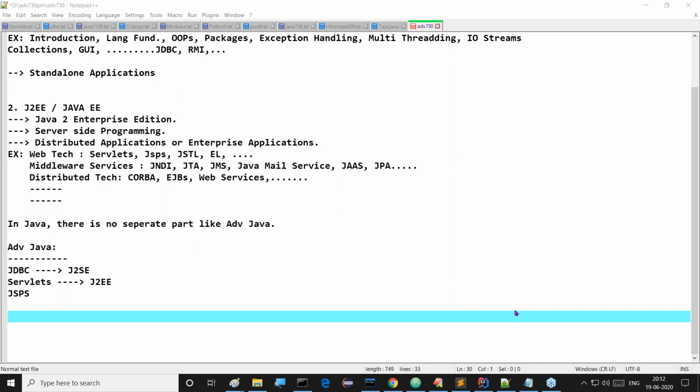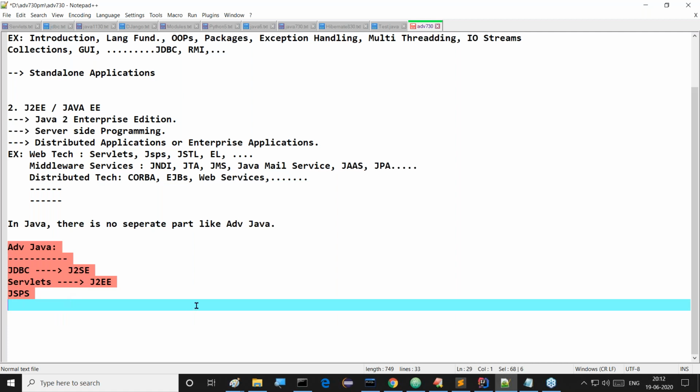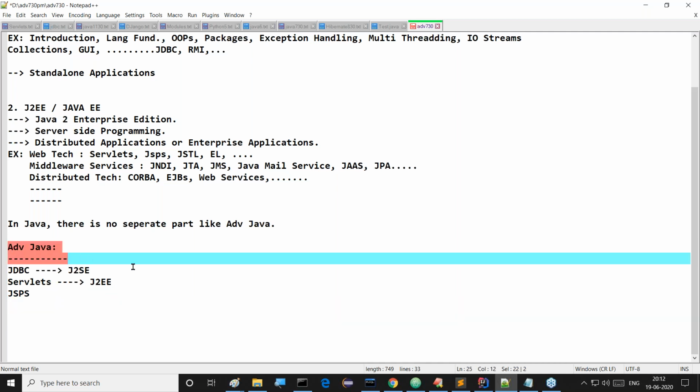Kusuma ma'am, I will talk with you separately regarding that issue. See, this advanced Java batch is not only by Durga Soft. Please remember this, all of you guys. This total advanced Java terminology is not only by Durga Soft. For years and years, all the institutes in Ameerpet have been using the same terminology. Unfortunately, at college level also the same terminology is going on. Durga Soft did not invent this advanced Java technology. The advanced Java course already existed even before Durga Soft.